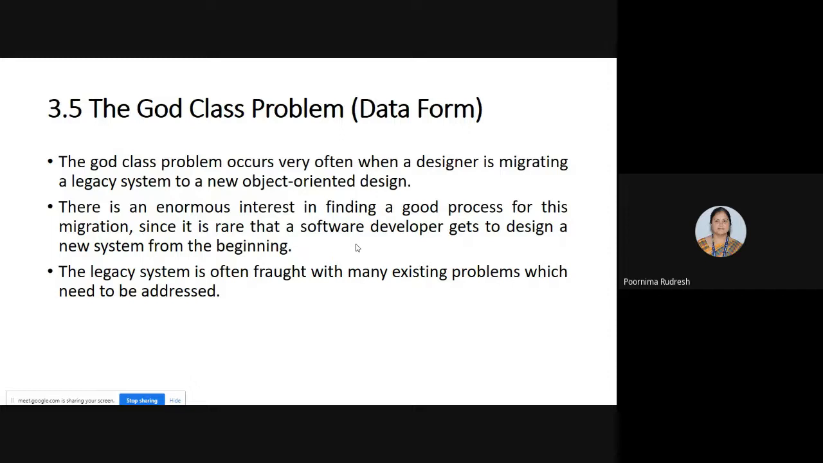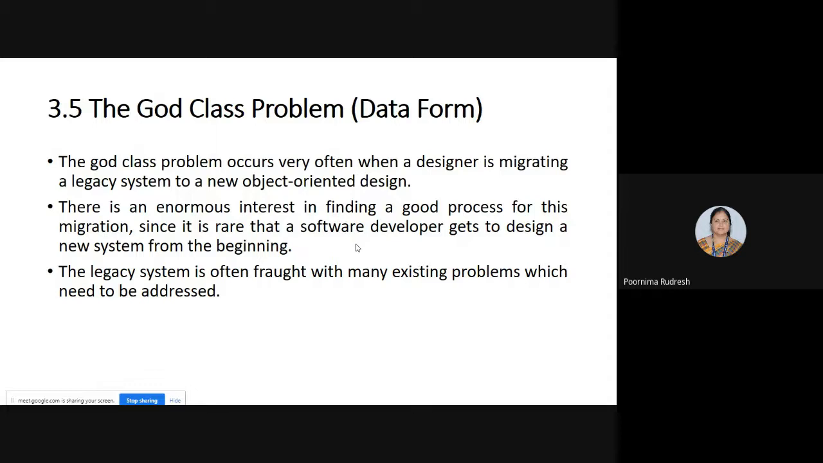From the first chapter itself we are studying two types of designs. First one is action oriented design, second one is the object oriented design. So before, one is the action oriented design or action oriented approach. So when the designers are migrating from action oriented design to a new object oriented design, then the guard class problem arises. Understand? Because here there is an enormous interest in finding a good process for this migration, since it is rare that a software developer gets to design a new system from the beginning.